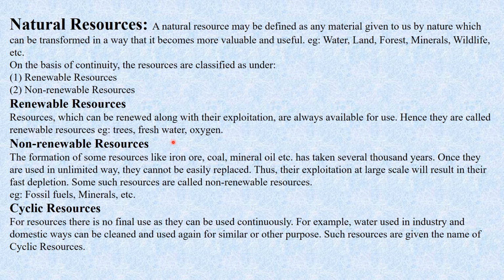And as we plant trees, as the amount of trees increases, the amount of oxygen increases. All these are resources which are available naturally, and we can regenerate them, so they are known as renewable resources. The next form of resources is non-renewable resources. Non-renewable means we cannot regenerate those resources, or we cannot regenerate them as fast as needed.